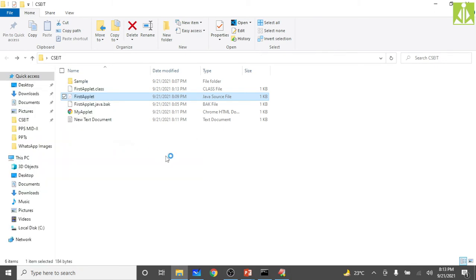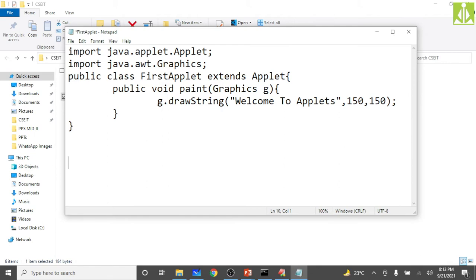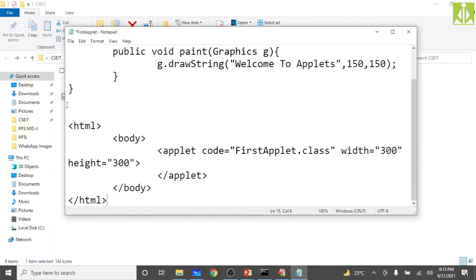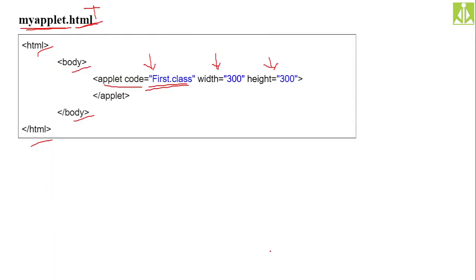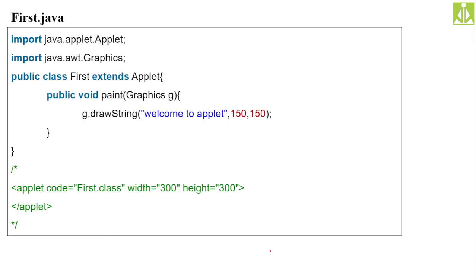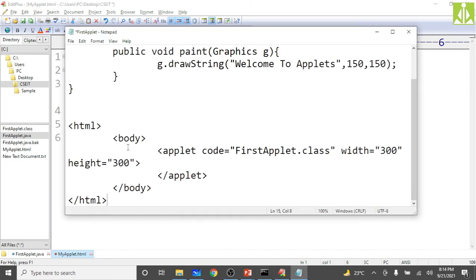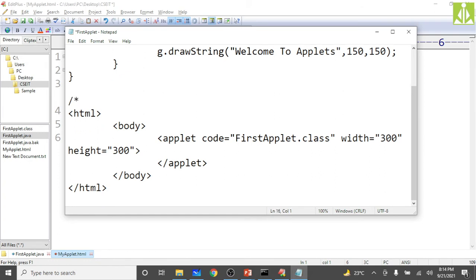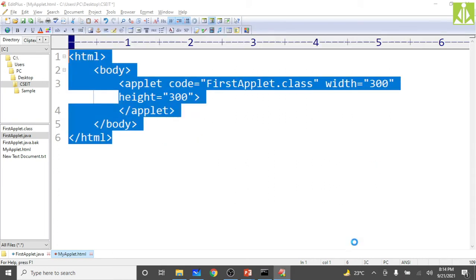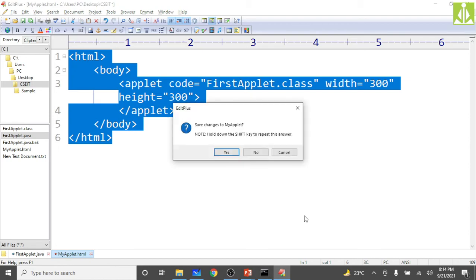Open with Notepad, go down and put these things like a comment. Okay, we have to put these things like a comment inside your Java program. Same thing we need to put like a comment, then save. I will explain. I'm just trying why it is not giving the output. I will explain the stuff to you.